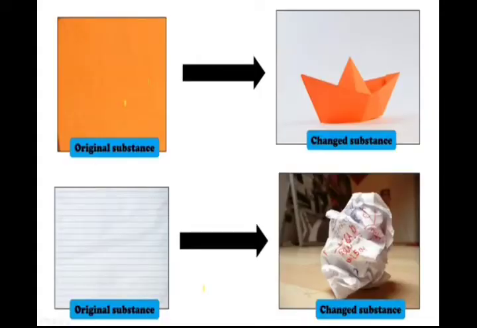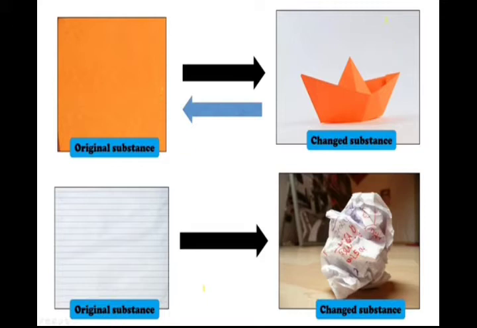Look at here. If you make a paper board using a piece of paper, after that the paper board can be converted back to the original paper even if it is a little bit crushed. So the original substance you will get back. That type of change is a reversible change. We learned the same activity in the previous class also.